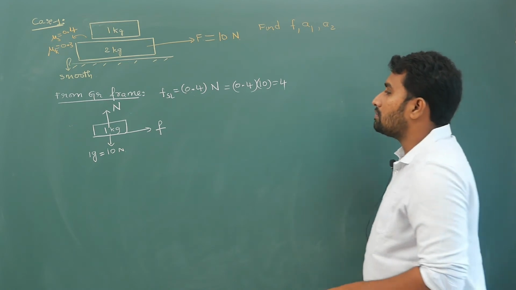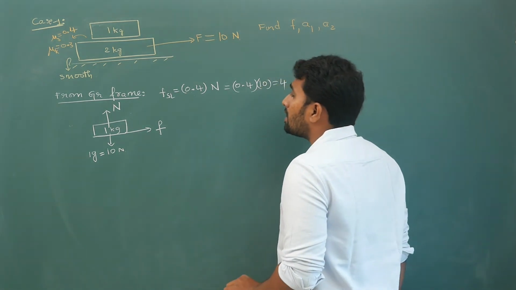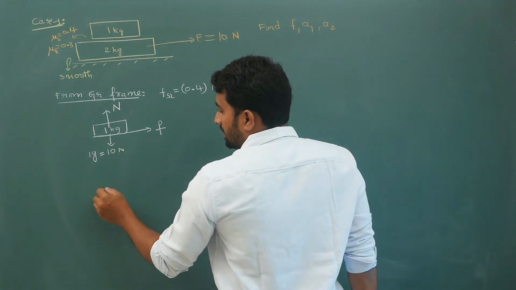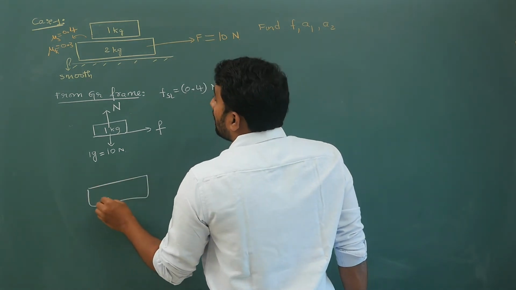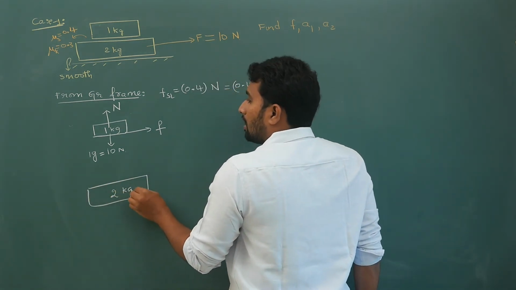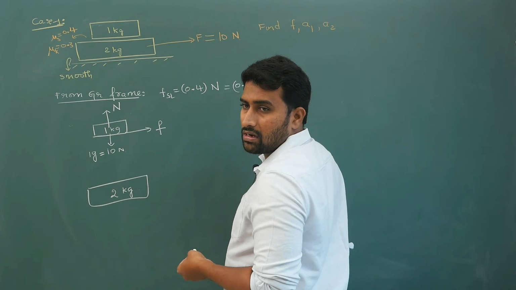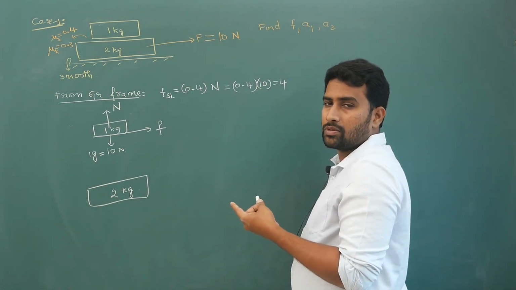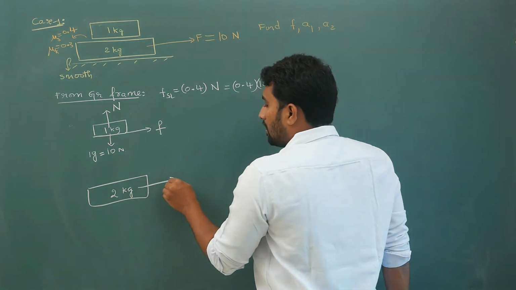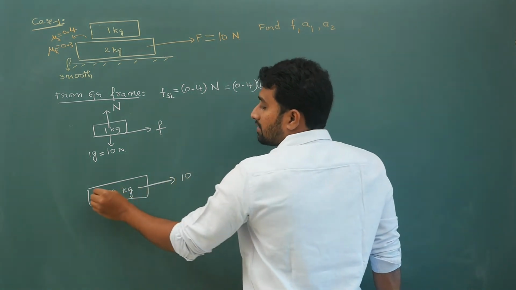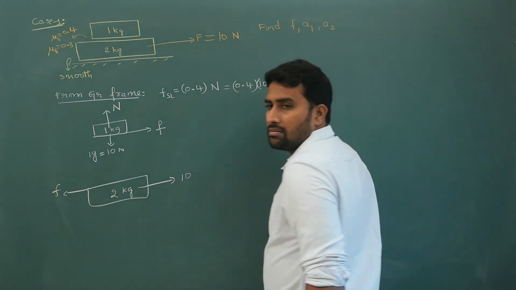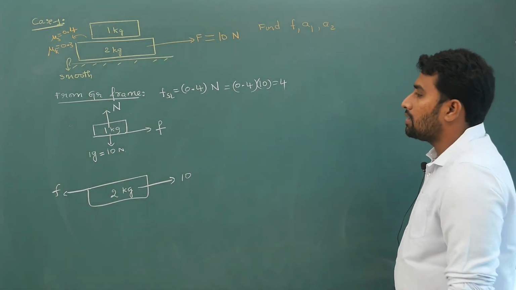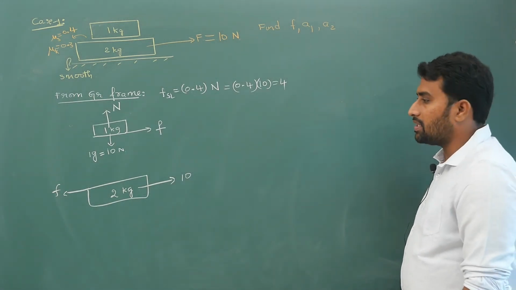Okay, so now you have got the limiting static friction value, keep it aside. Next, on this 2 kg block, on the top block friction will act forward. How did I decide? F1 by m1 is smaller than F2 by m2. So on the bottom block your 10 Newton will act forwards, friction will act backwards. Any doubts, just let me know.